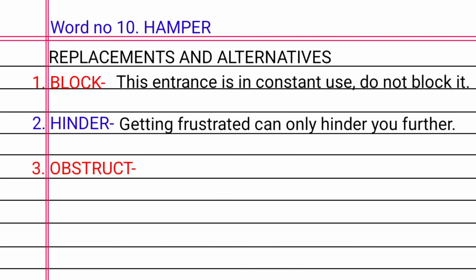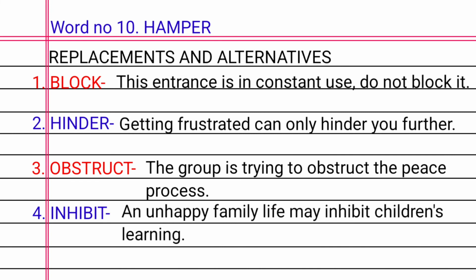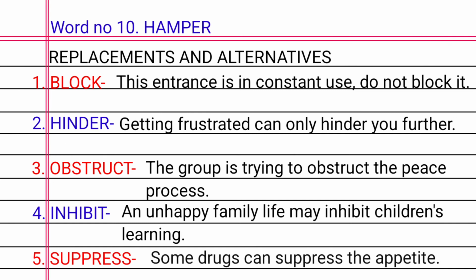3. Obstruct. For example, the group is trying to obstruct the peace process. 4. Inhibit. For instance, an unhappy family life may inhibit children's learning. 5. Suppress. Example, some drugs can suppress the appetite.